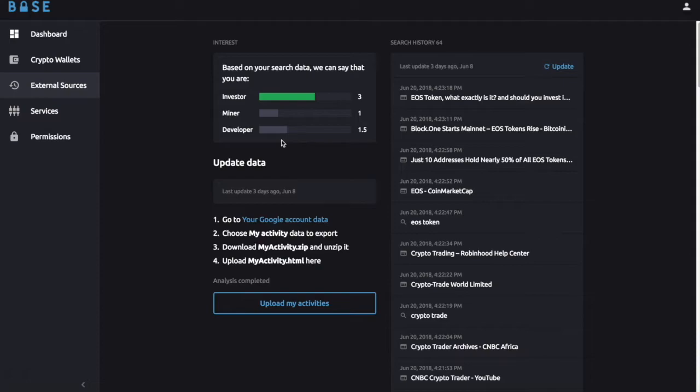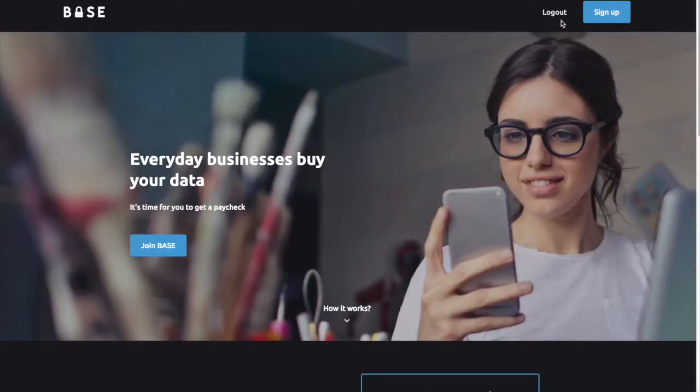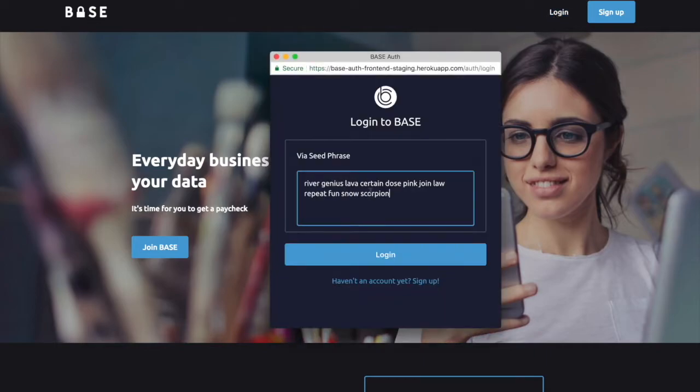Okay, so this was an experience for a new user. Now let's see what else we have involved. I'll log in now as a returning user that has built more personal data. Let's see. Okay, I'm entering the seed phrase for the returning user.